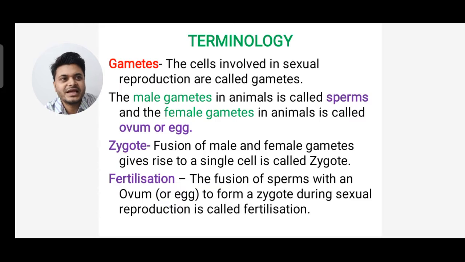Now what is a gamete? The cells involved in sexual reproduction are called gametes. So those cells that are involved in sexual reproduction are called gametes. The male gamete in animals is called sperm, and the female gamete in animals is called ovum or egg.